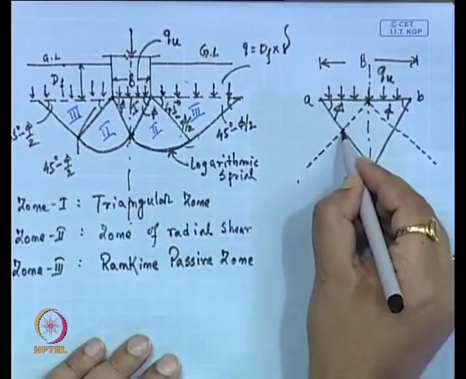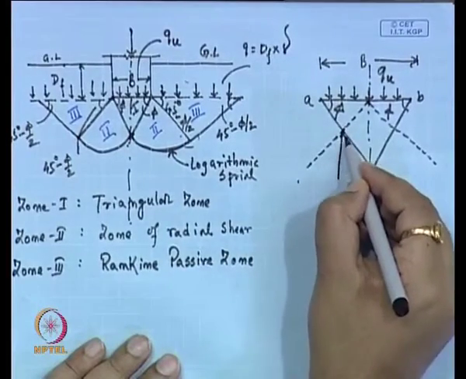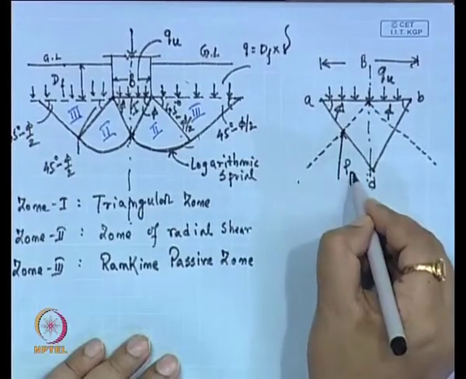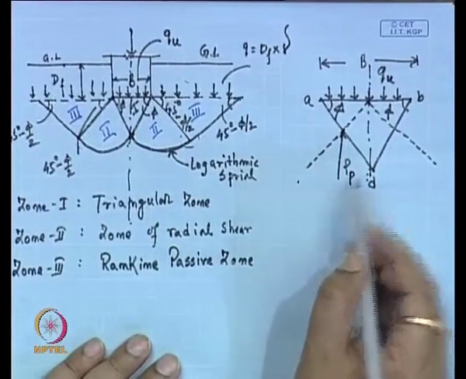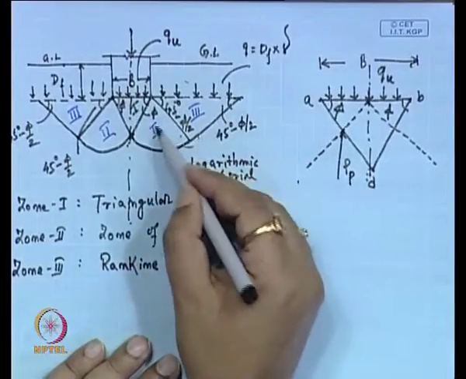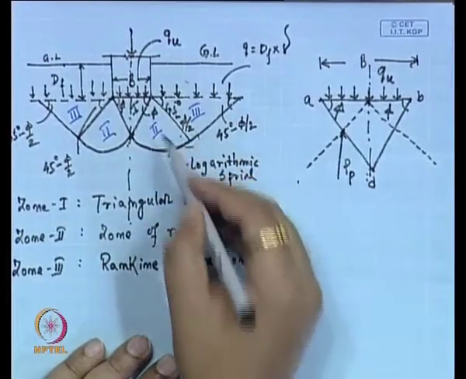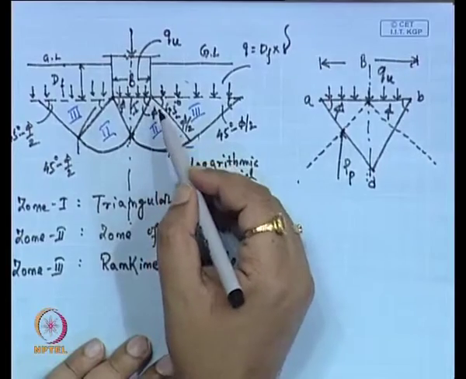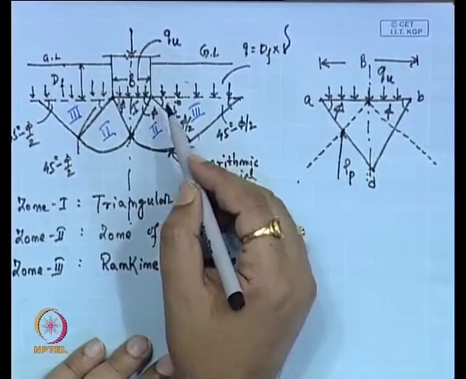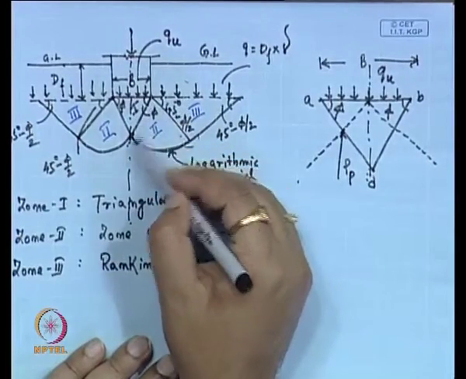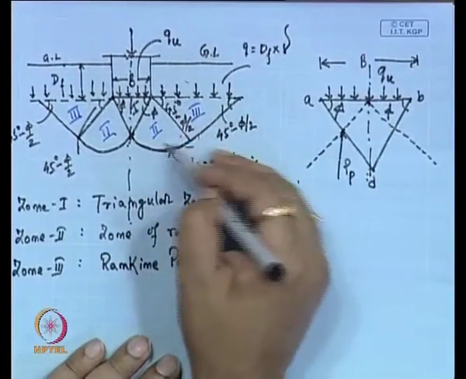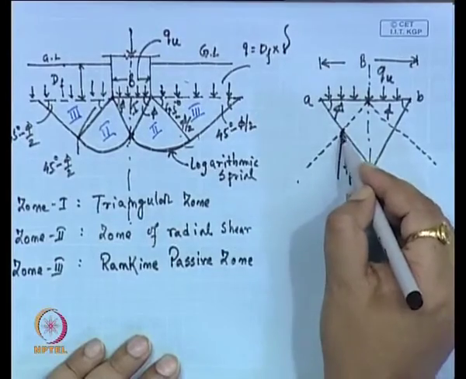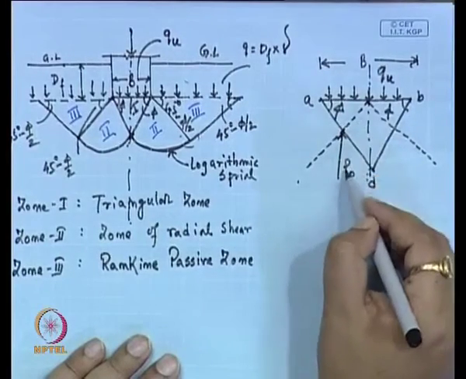Now, here that is the PP. PP is the passive resistance that is coming from zones 2 and 3. That means the resistance on this triangular portion is coming from zone 2 and the other zone, and this is the passive resistance PP.